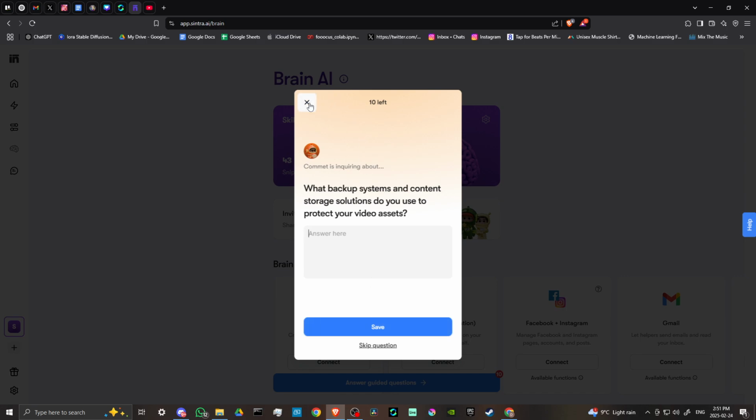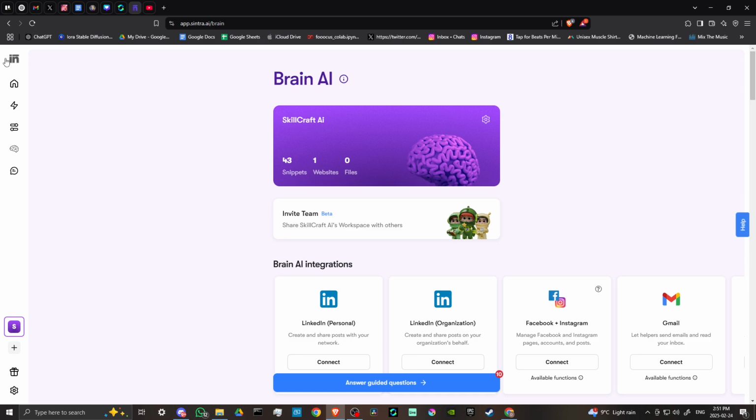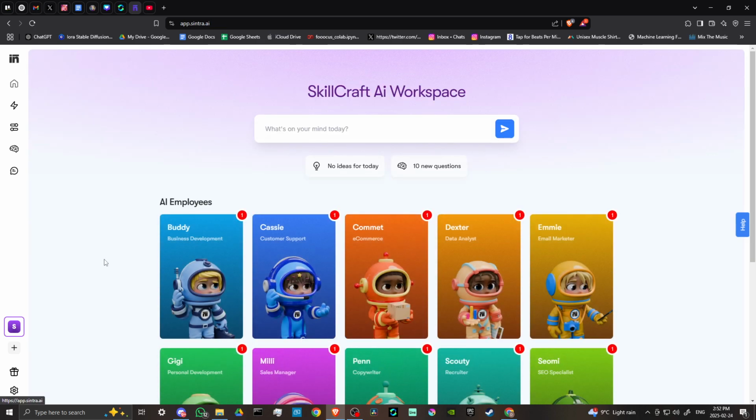We're not going to do that now, but this is just an amazing thing that you could take, use it for your company and take advantage of. And what it will do is it will basically tailor Sintra's responses more so to whatever your needs are. And that's really, really quite powerful. Let's go ahead and head back to the home page here.